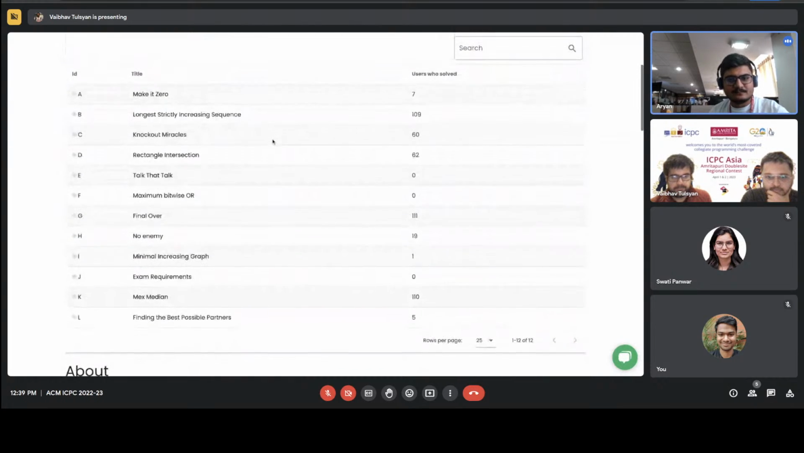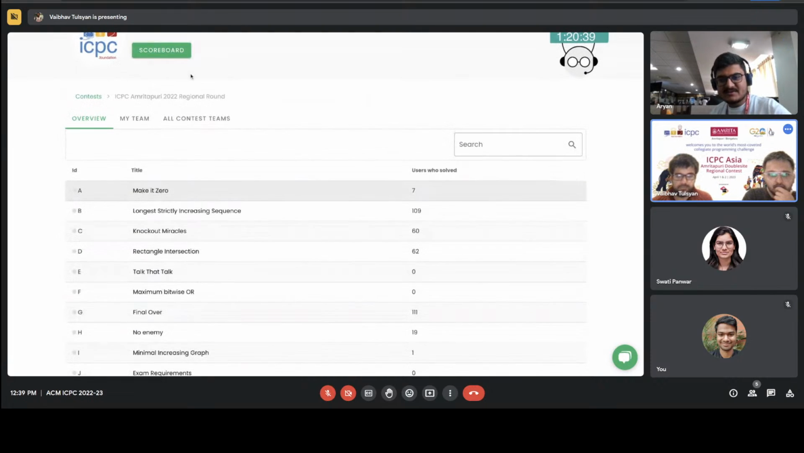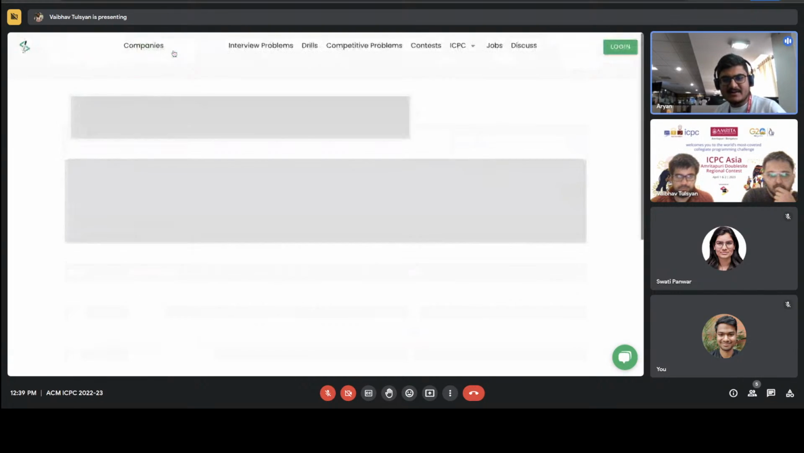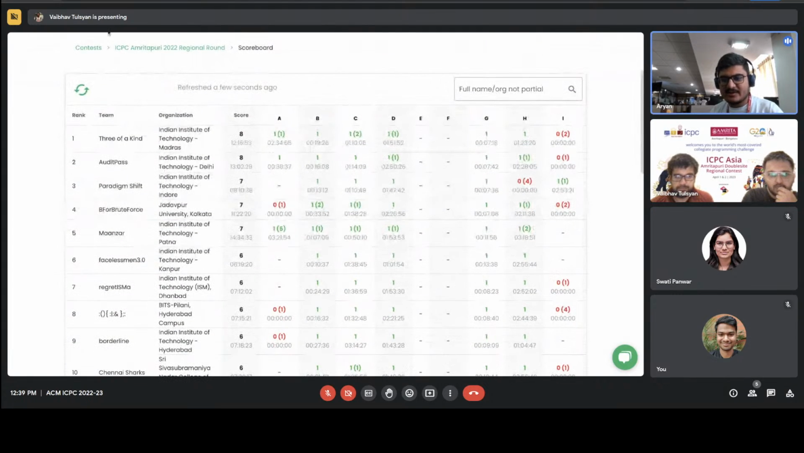Okay, people are getting wrong answers. On which one? Minimal increase in top. Yeah, I see Hyderabad, Bits Pilani Hyderabad campus, have a TLE. That's the only TLE we have. Rest everything is wrong answer. It might be the case that people are directly trying to implement it.